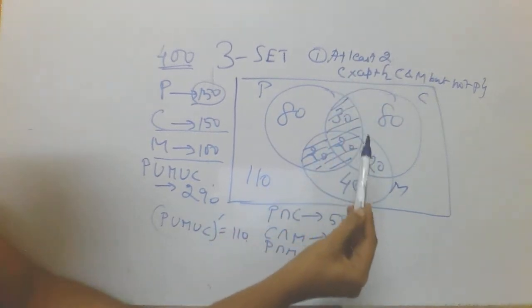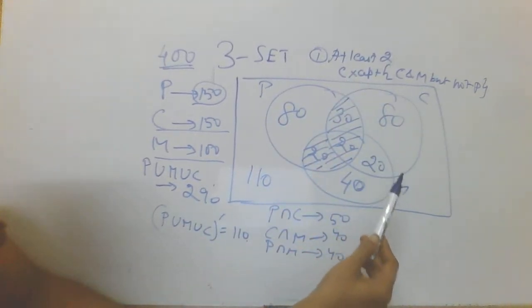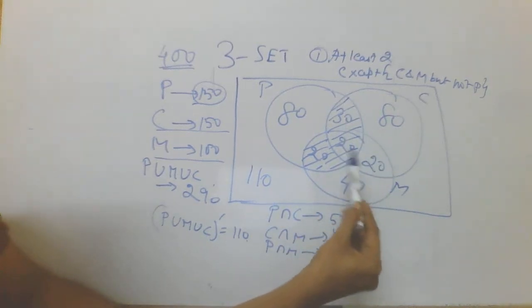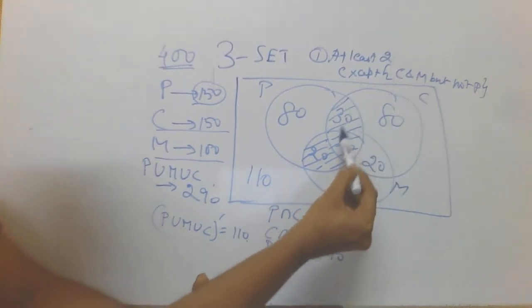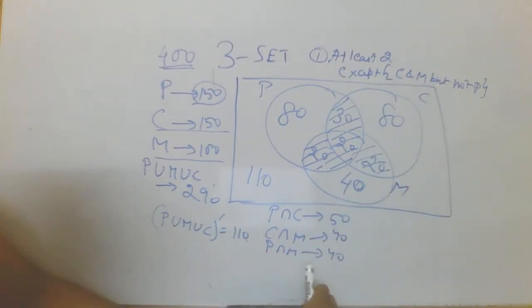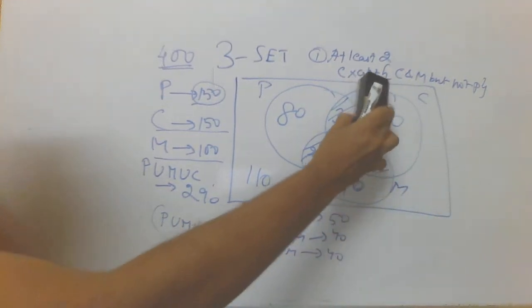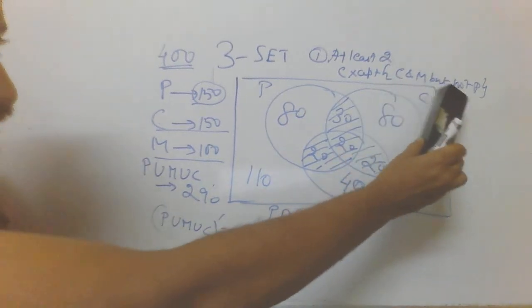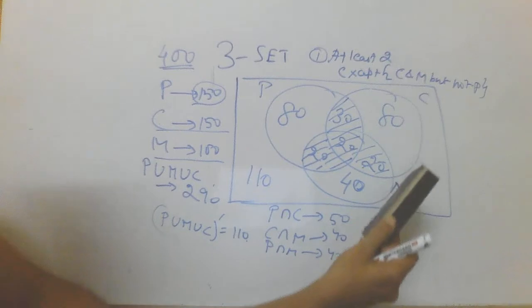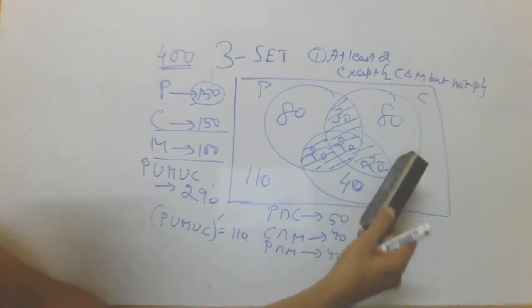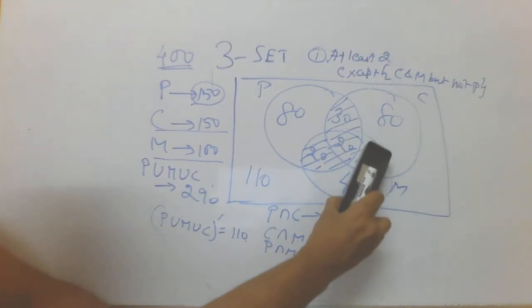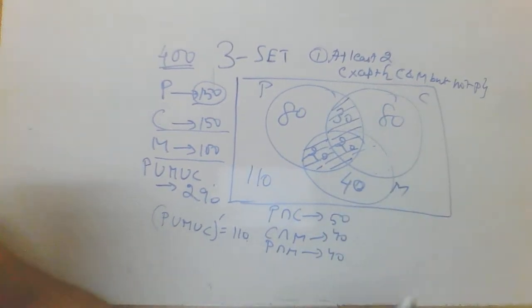When someone talks about at least two subjects, the shaded region which comes under consideration will be this one, this one, this one, everything. So this will also come into the picture. But we have been given an exception: except C and M but not P. So it is barring the number of students who like chemistry and mathematics but definitely not physics. So this portion would obviously be wiped off.